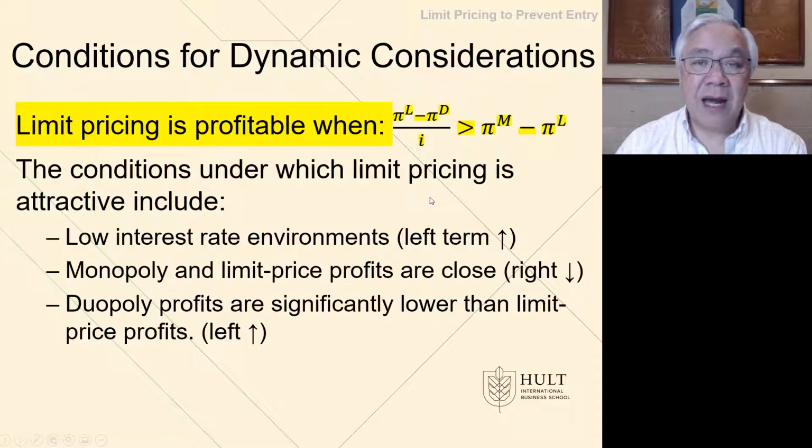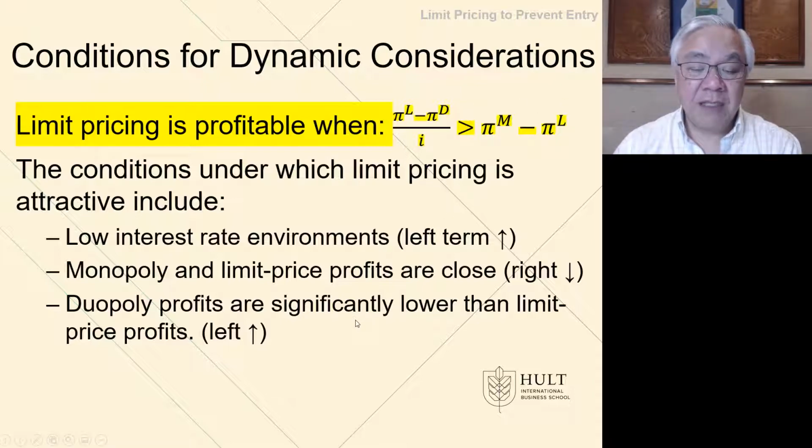Secondly, the monopoly and limit price profits are close. So that's right here. If the difference between monopoly and limit pricing is close, again, that's going to drive the right side of this expression low. So you're not giving up much, right? If you're not giving up much for a limit, then you're more inclined to do it. If you're giving up a lot of profit, then you're less inclined to do it. So that's what the second observation means.